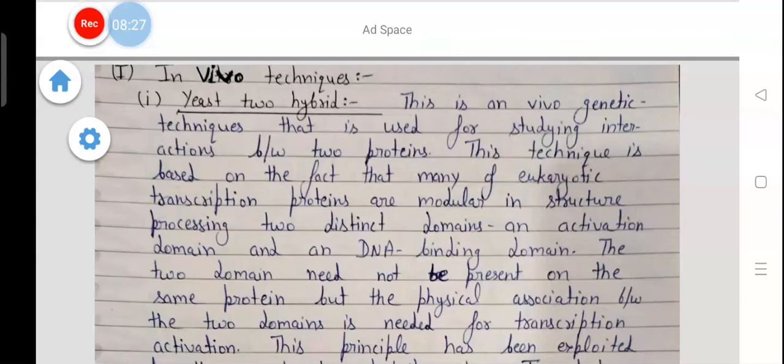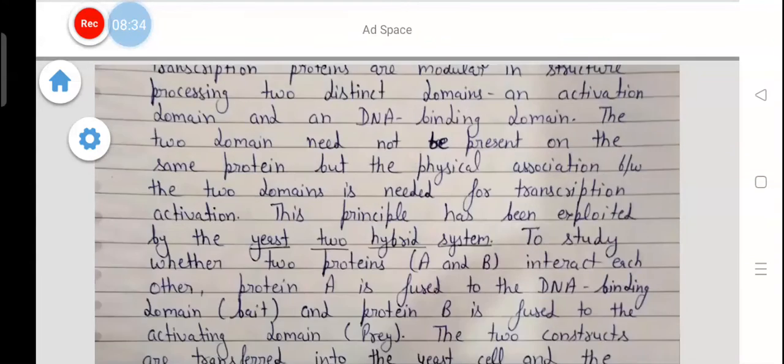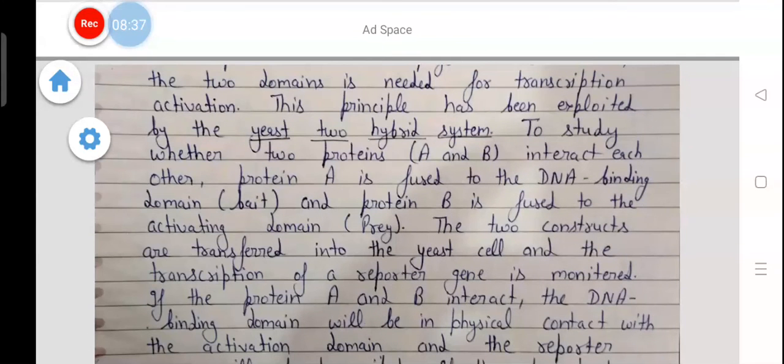The two domains need not be present on the same protein, but the physical association between the two domains is needed for transcription activation. This principle has been exploited by the yeast two-hybrid system to study whether two proteins, A and B, interact with each other. Protein A is fused to the DNA binding domain, called bait, and protein B is fused to the activating domain, called prey.